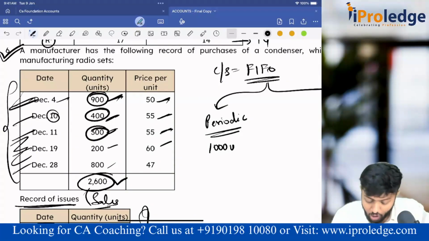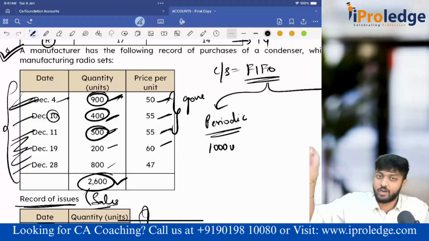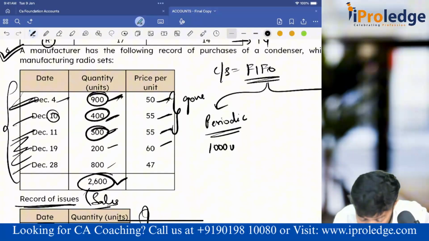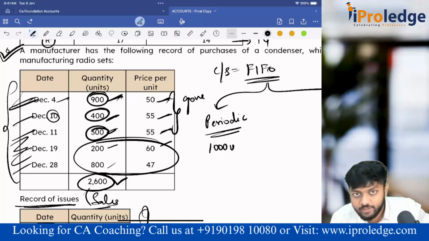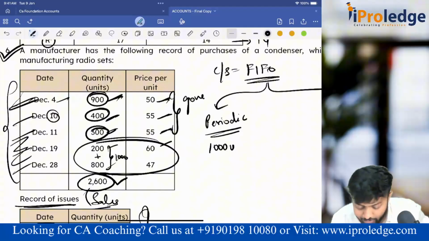First in, first out, so all three lots are gone, because the goods which came first have gone. 1600 has gone, so the remaining are these two lots, and the closing stock is 1000. If you see, 200 plus 800 is 1000. So I will value at these prices.